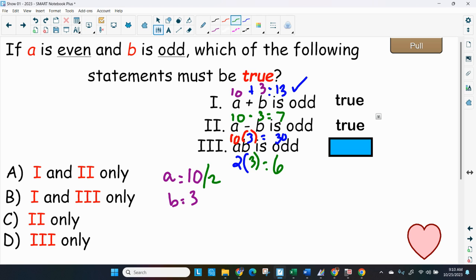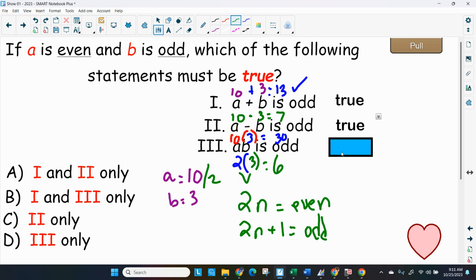What's interesting about 2 is, when you take 2 and multiply it by any number, it'll always give you an even. If you wanted to get an odd, you would take that even number and add just a 1 to it. That'll give you an odd. That's a little advanced. I've seen it in some upper grades, but this is an advanced school that you're trying to get into. So good luck.